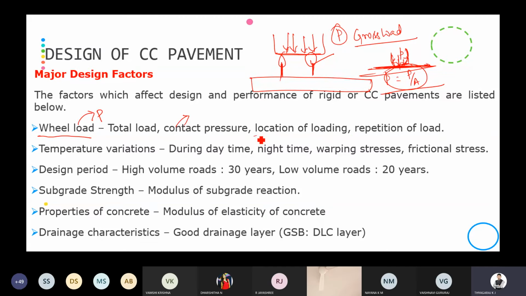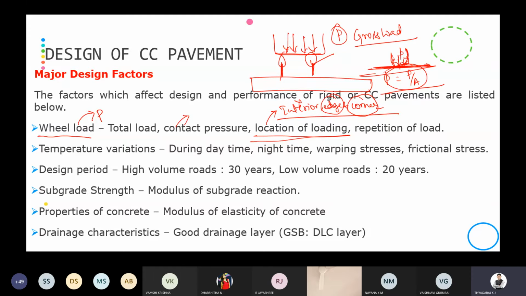Then location of loading. As we all know, there are three locations: interior, edge and corner. The pavement will undergo failure only in the edge and corner region rather than the interior region. Why?